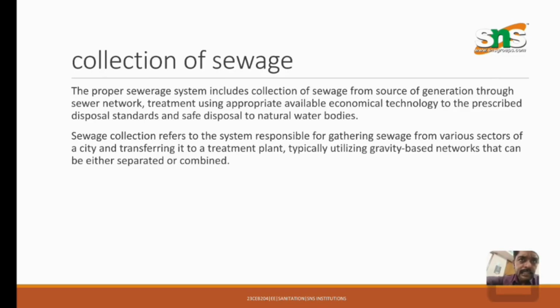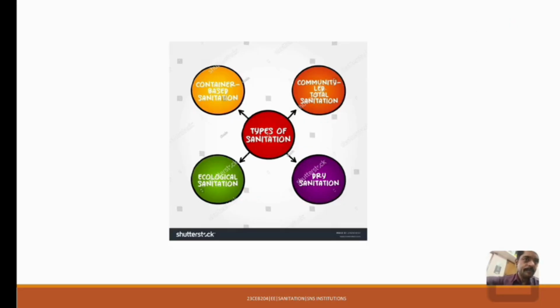Collection of sewage. The proper sewage collection system includes collection of sewage from the source of generation through a sewer network, treatment using appropriate, available, economical technology to the prescribed disposal standards, and safe disposal to natural water bodies. Sewage collection refers to the system responsible for gathering sewage from various sectors of the city and transferring it to the treatment plant, typically utilizing gravity-based networks that can be either separate or combined.